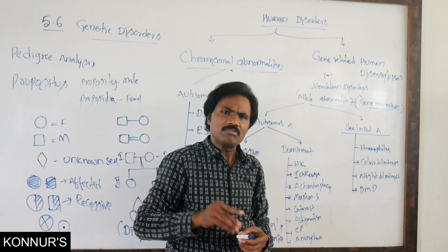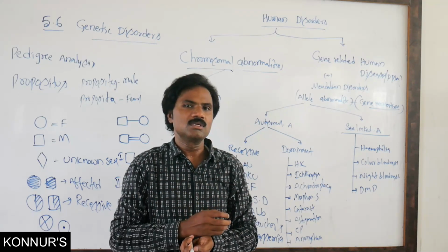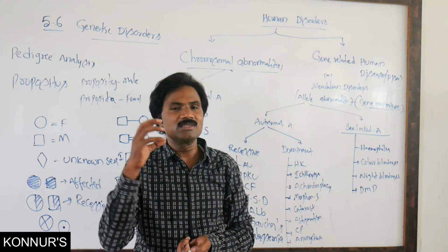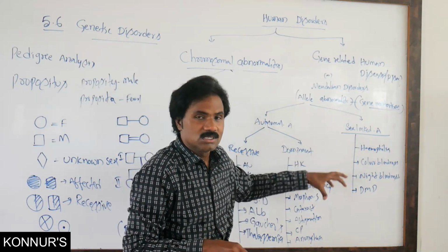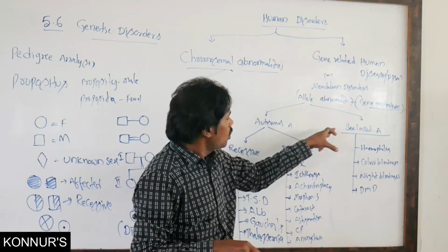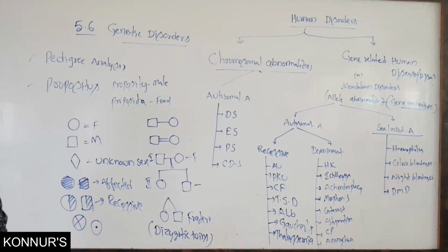Along with this, some are Y chromosome linked, like hypertrichosis, which is also one among these, sex influenced and sex linked.